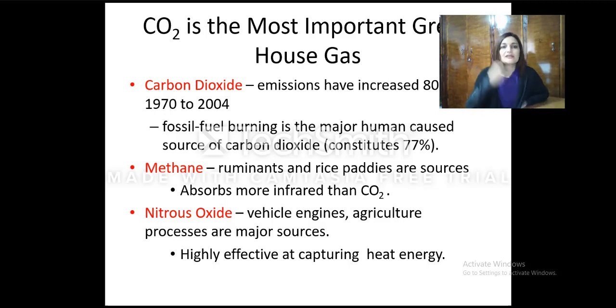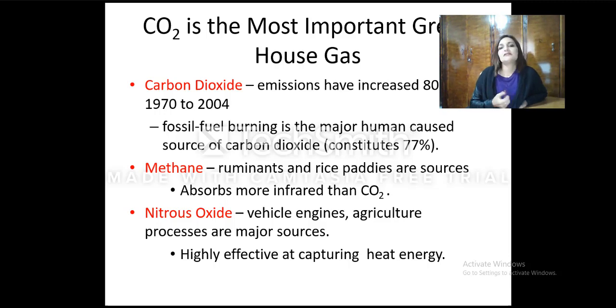Okay, now we said CO2 and H2O are the mostly dominant greenhouse gases. However, we do have other gases that contribute, including methane. Methane, if you still remember, comes from emissions from ruminants and rice paddies, so these are in agriculture, from the anaerobic form of respiration, and these will be emitted and will trap heat, mainly infrared.